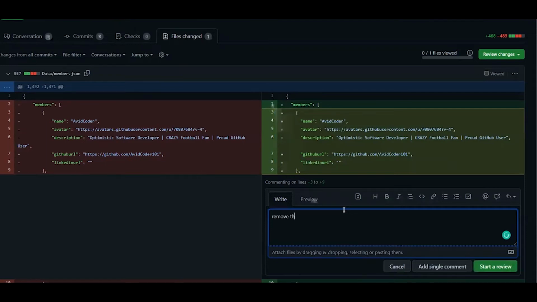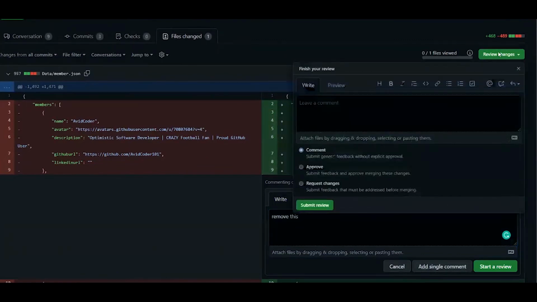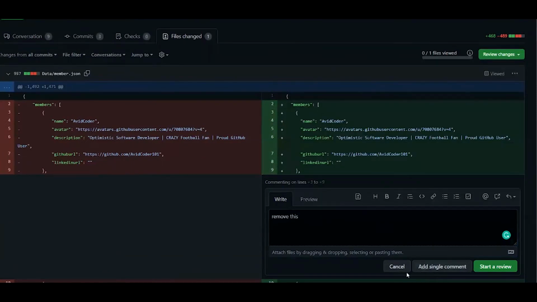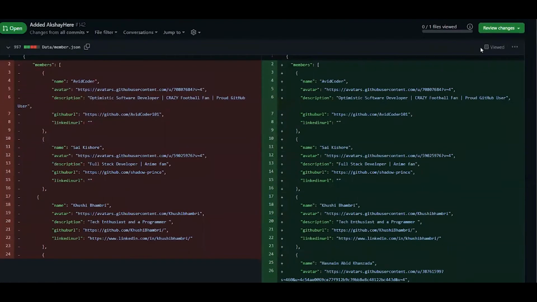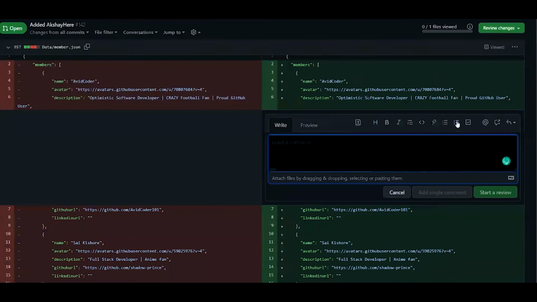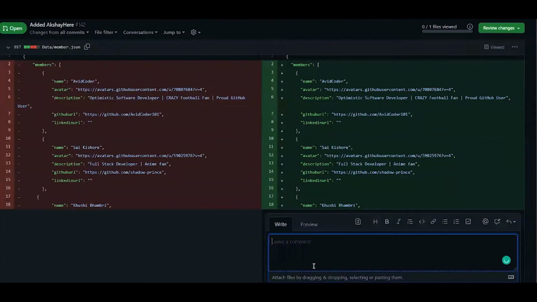Remove this, and just add a single comment. Then you click on the single comment, and it will add the comment as a whole, and then you just click on submit review. This will send the review to the user within the PR, right? So I'm closing it, and you can also add them one by one, like here.